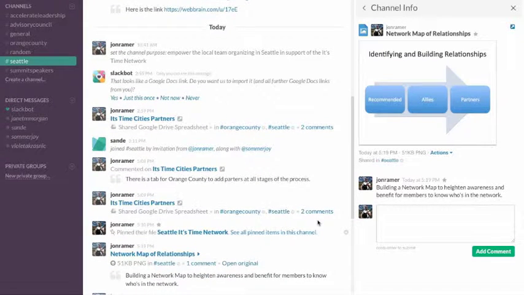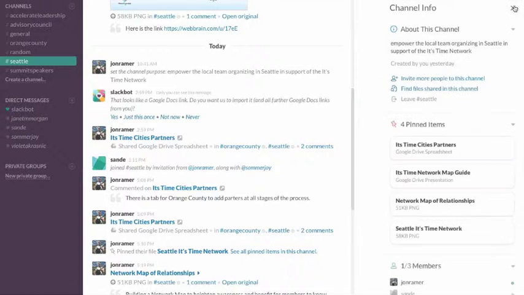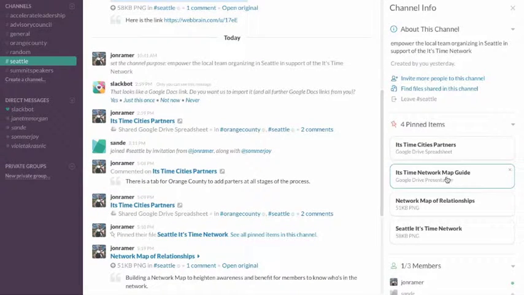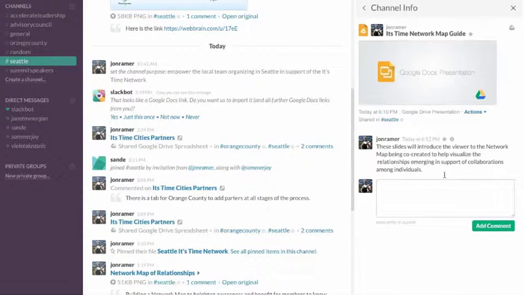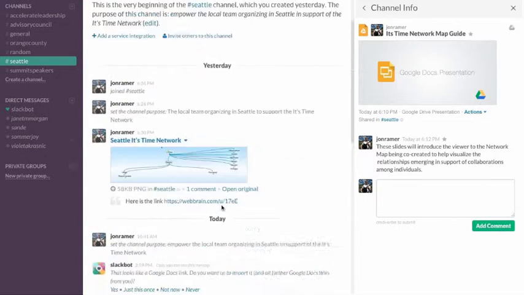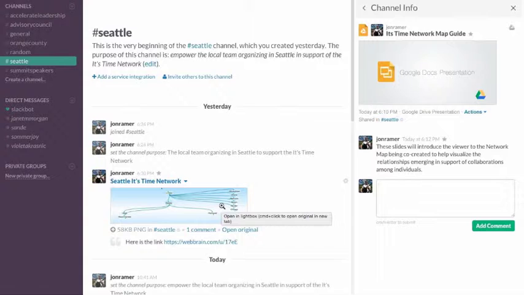To get a better understanding of what the network map is about, we've put together a presentation, a set of slides that you can go to that are here as well. And that'll give you even more information. So don't hesitate to ask for help. We don't expect everyone to understand this at first. It's a new platform, a new environment to work in. But this will make it easy to connect to all the relevant information put into context in these channels, as well as if need be, we can have private groups, as well as direct messaging each other.